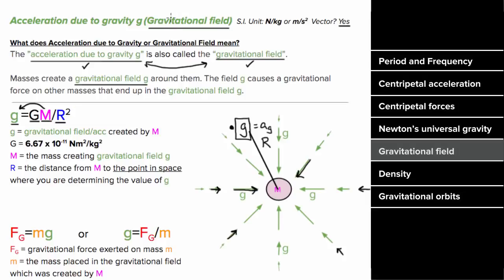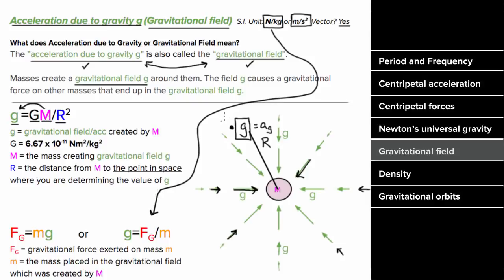And since gravitational field is equivalent to acceleration due to gravity, the units are meters per second squared, but you could also write that as newtons per kilogram, which is another way of thinking about what gravitational field means. Not only is it the acceleration due to gravity of an object placed at that point, but it's the amount of the gravitational force exerted on a mass m placed at that point. So you can think of the gravitational field as measuring the amount of gravitational force per kilogram at a point in space, which when rearranged gives you the familiar formula that the force of gravity is just m times g.